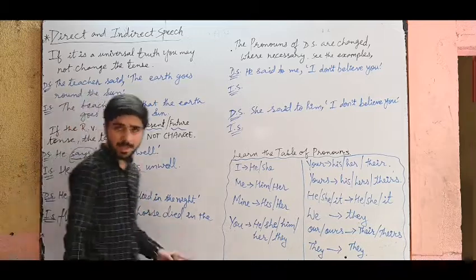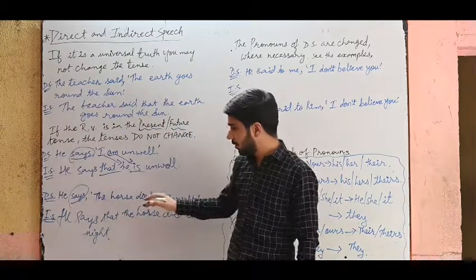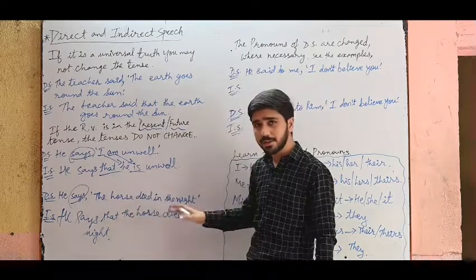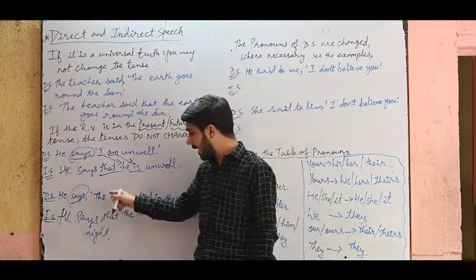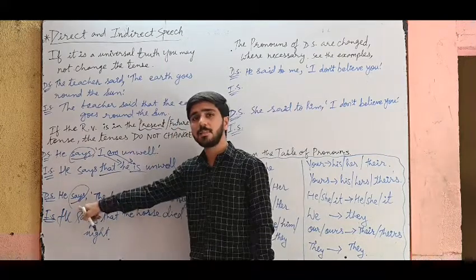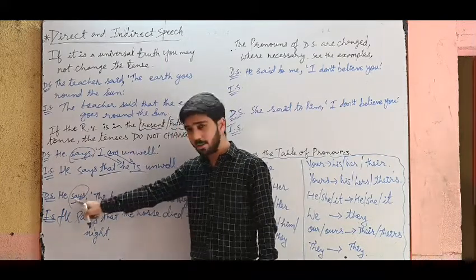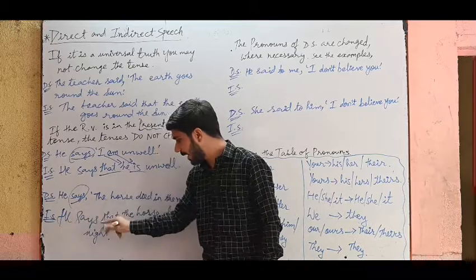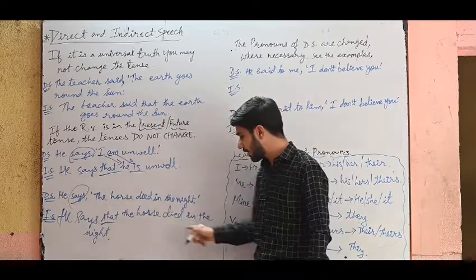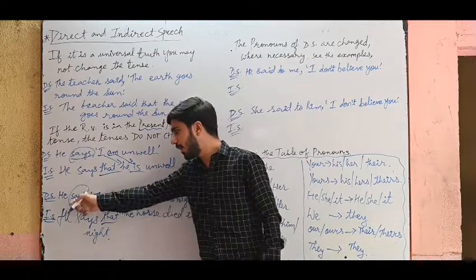I have taken the same examples which I had taken before when I started the topic. Why have I taken the same examples? That you will understand better, because I have taken the same sentences, but at that time the reporting verb was in past tense. Now reporting verb is in present tense. So see, he says that, I have just added that, and the rest of the sentence as it is. The horse died in the night, because it is in present tense.